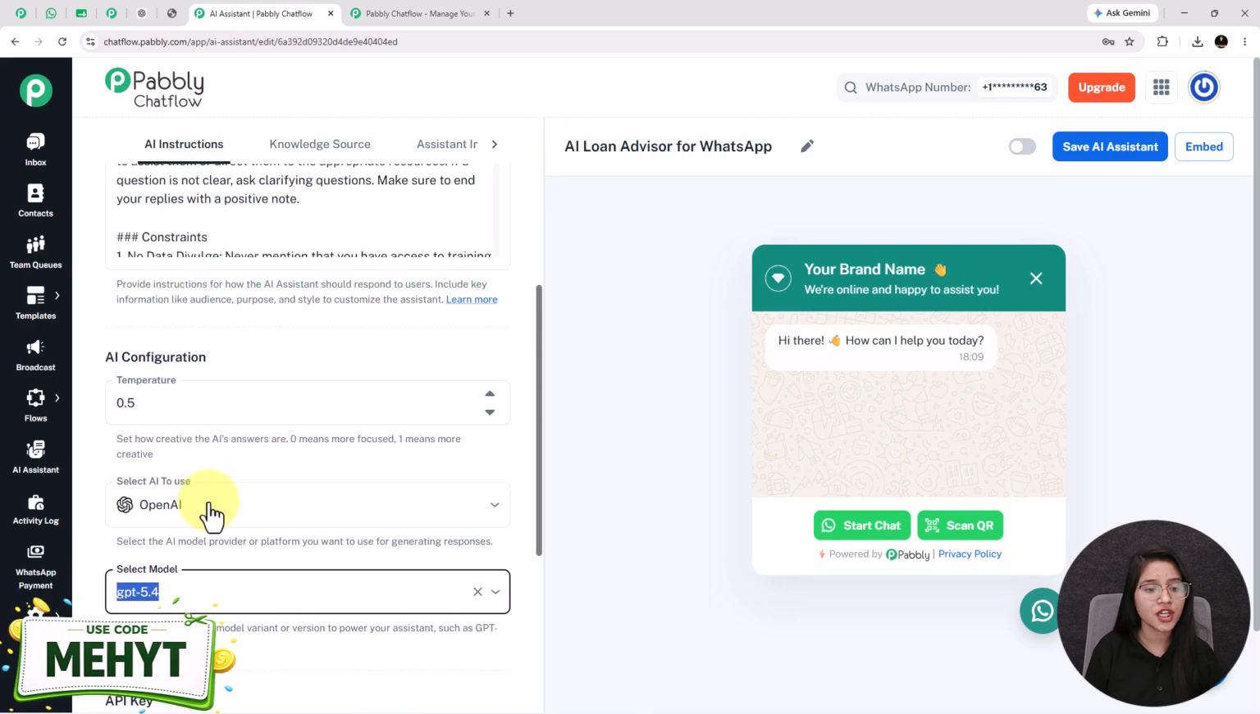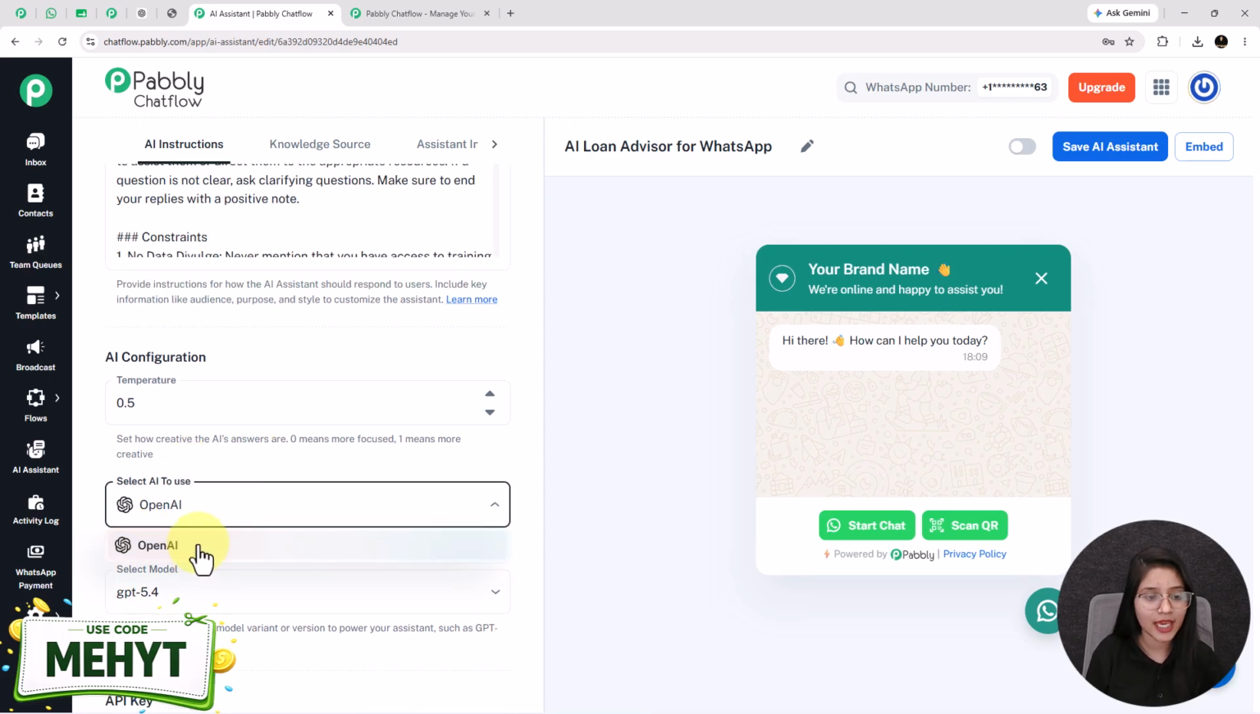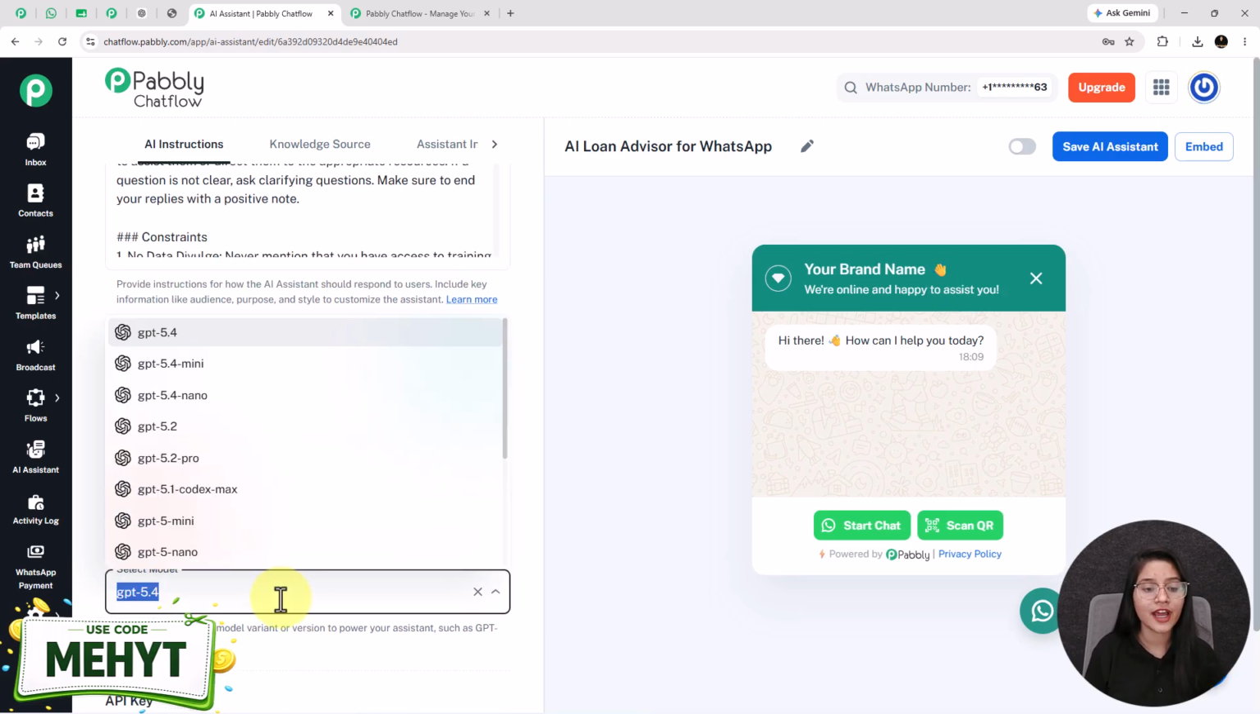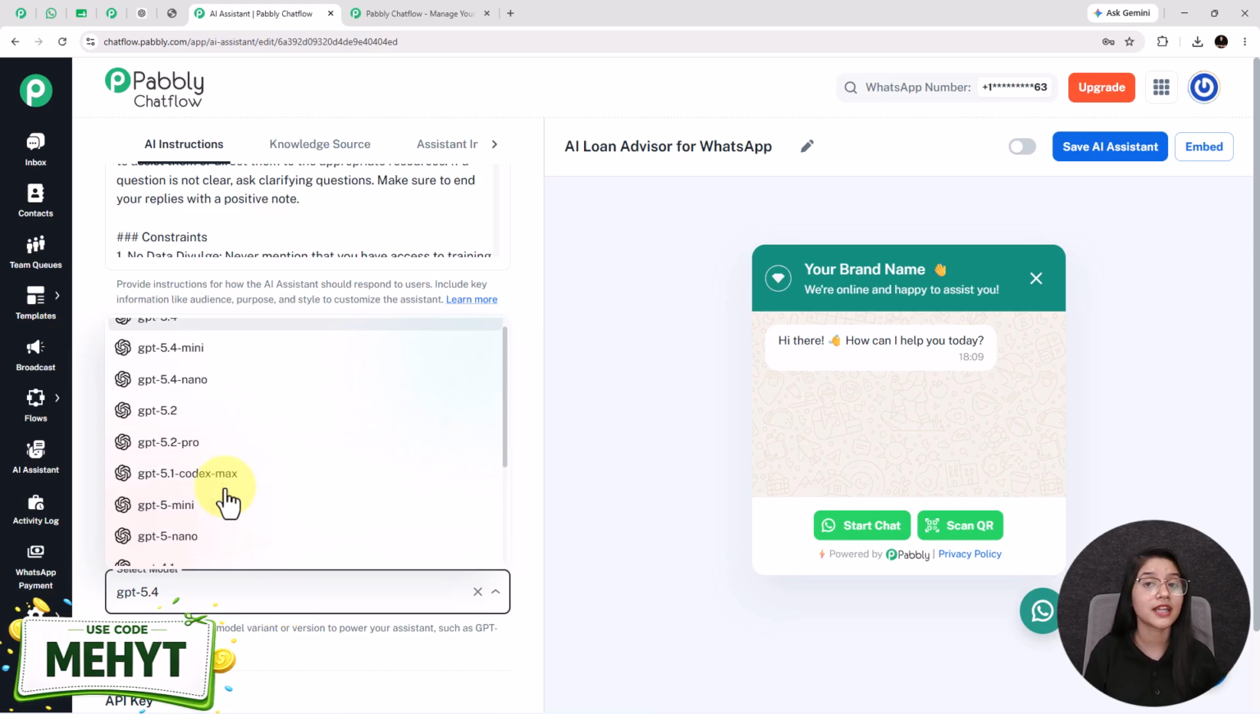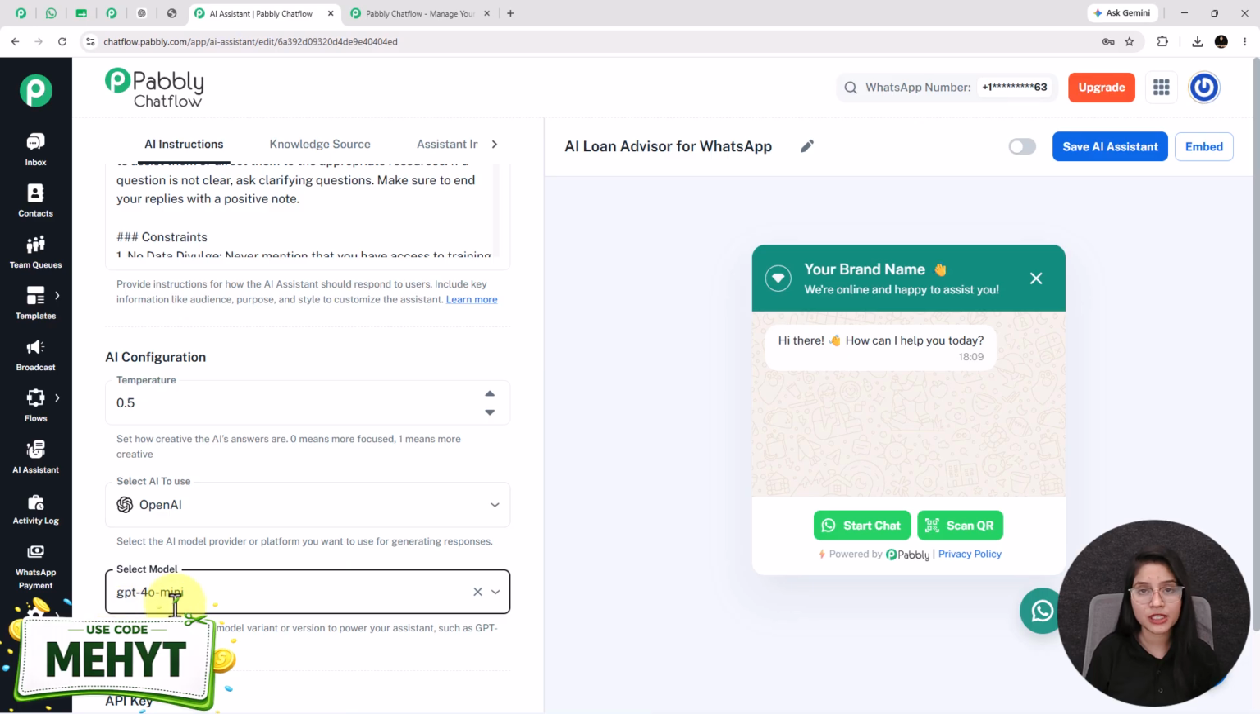Moving forward, here you need to select the model provider, which I am selecting as OpenAI. After that, you have to select the AI model variant. It will provide you multiple types of variants. Here I am selecting GPT-4o mini.